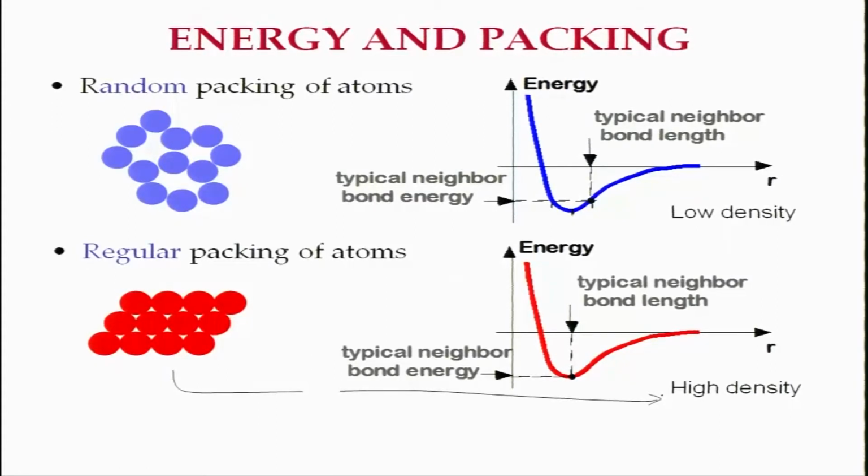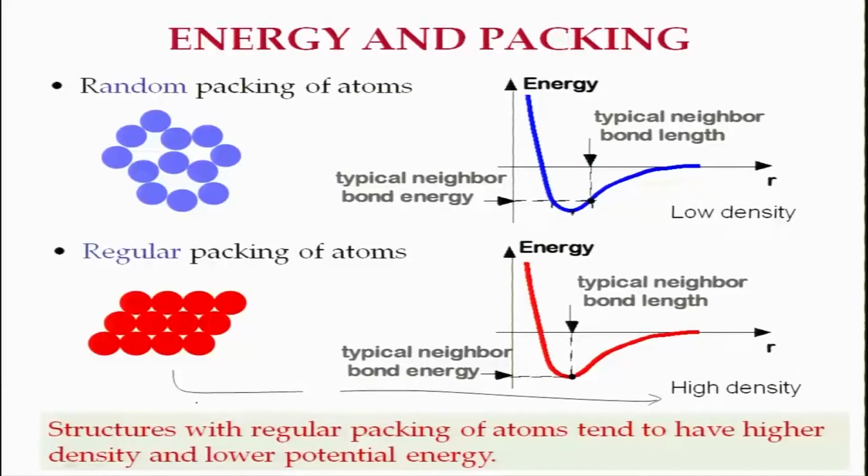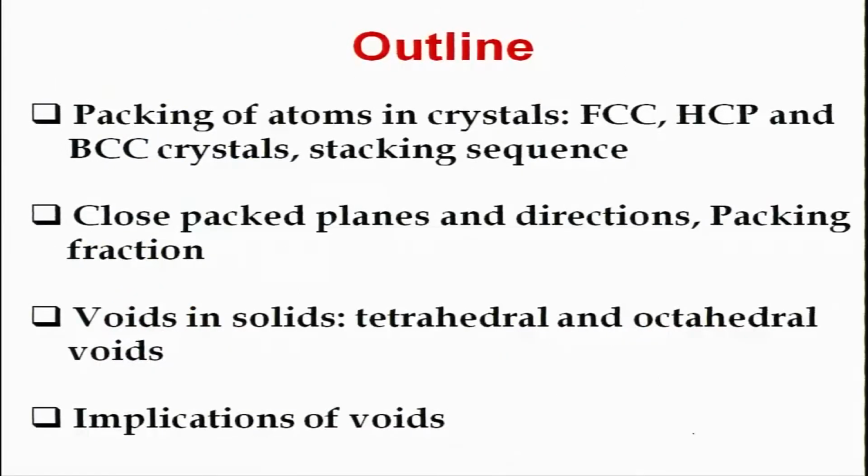On the other hand, if you look at glasses, or amorphous solids, in which atoms are not regularly packed but present in this kind of fashion, there the density tends to be lower. So, we can summarize that structures with regular packing of atoms tend to have higher density and lower potential energy, or higher bond energy. So, this is the outline of this particular topic.